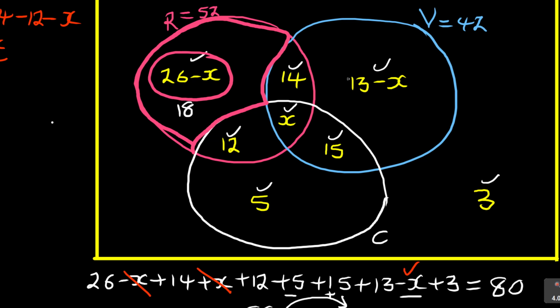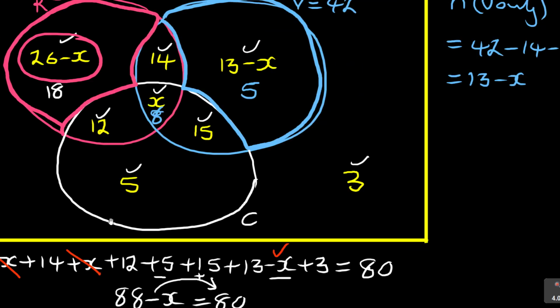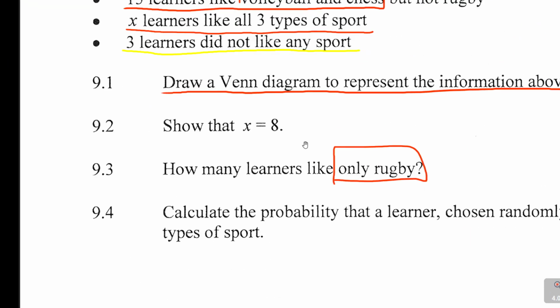What about those who like volleyball only? So the volleyball only learners are these learners. See this? These learners like volleyball only. So it's 13 minus x. And if you can say 13 minus 8, it will be 5 here. And then our x, now we know our x is equal to 8, remember. So that's it. And then look at the next question here.